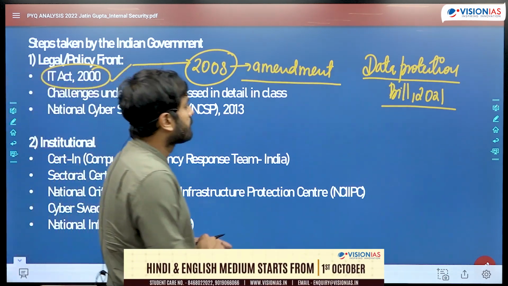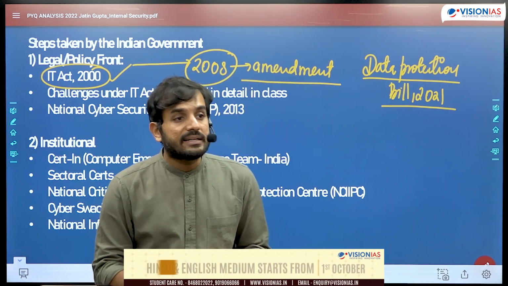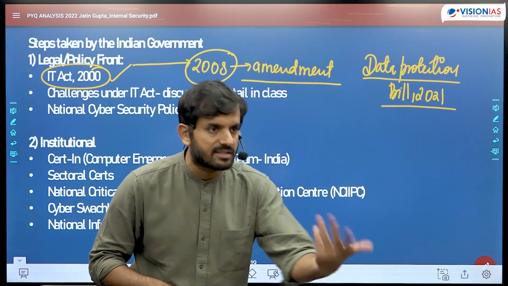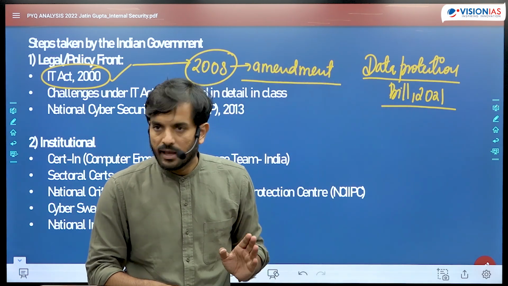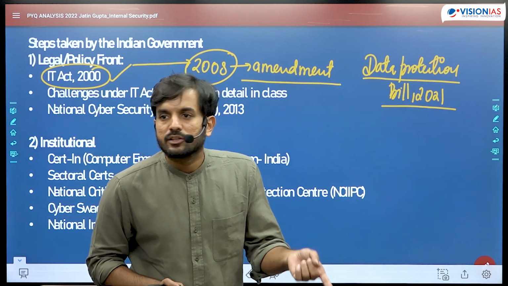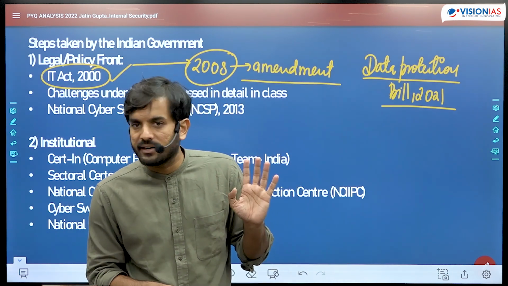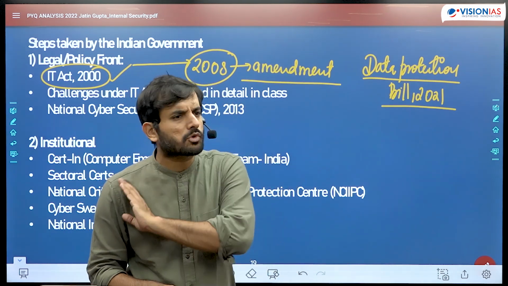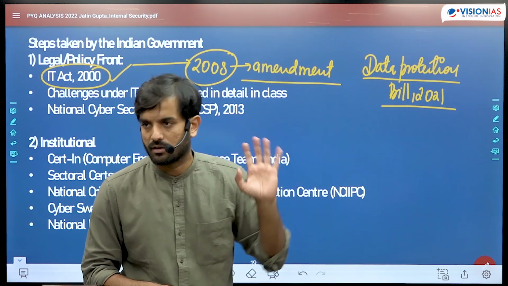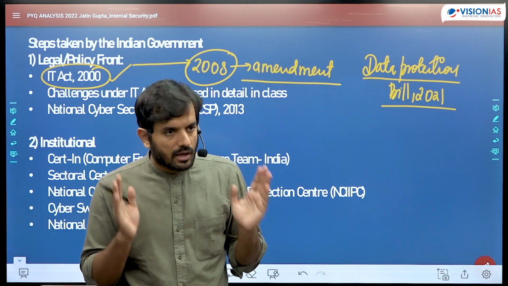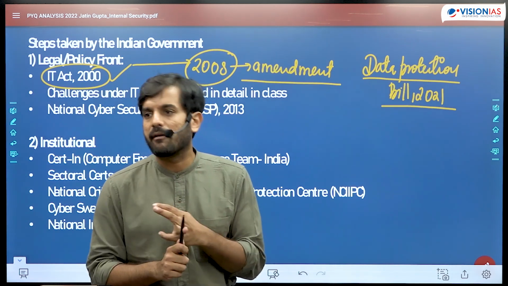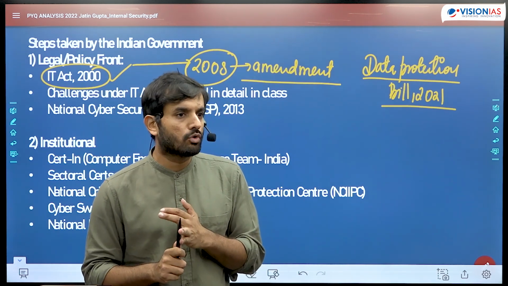You may talk about the enactment of the IT intermediary guidelines. Last year, अभी government ने फिर revise कर दी वो. पहले वो intermediary guidelines थी, and now there are IT rules, guidelines that have been placed for the significant social media intermediaries and social media intermediaries. This was all over the news. आप कहीं पे भी जाके newspaper में पढ़ेंगे पिछले 1-2 साल में, you will find it everywhere. You know, social media guidelines which were released by the government for the regulation of the OTT platforms, for the regulation of the social media websites, etc. So all of these things you can mention.